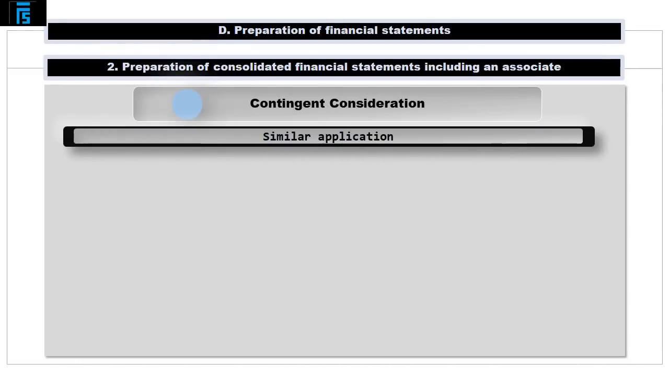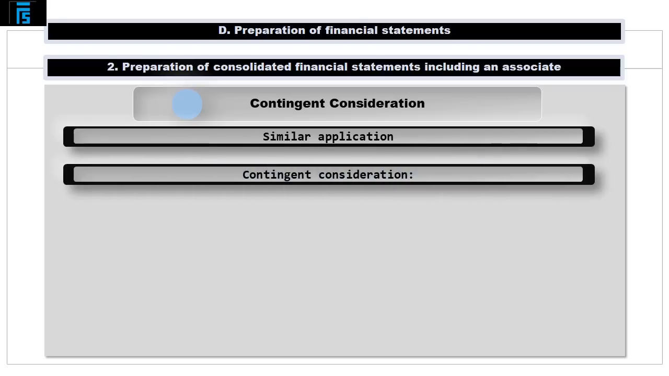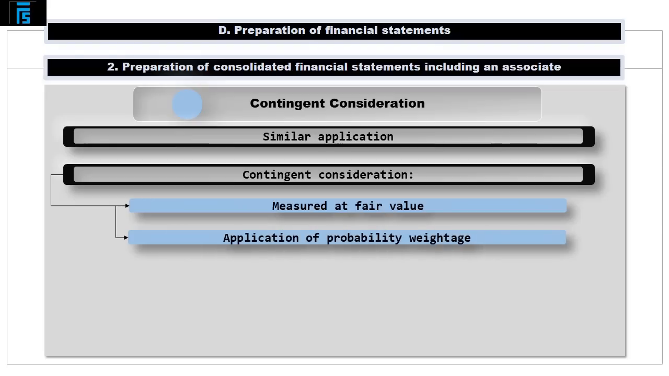Similar logic applies when some of the consideration that is payable for the investment in the subsidiary is actually contingent upon the occurrence of a future event. A contingent consideration will once again be measured at its fair value and included in the computation of the overall price paid for the purposes of calculating the goodwill generated upon acquisition.